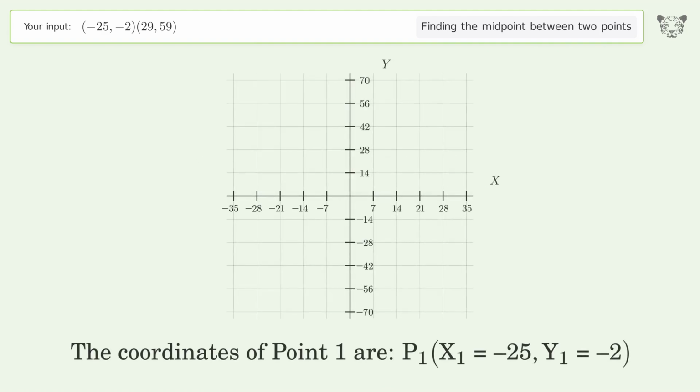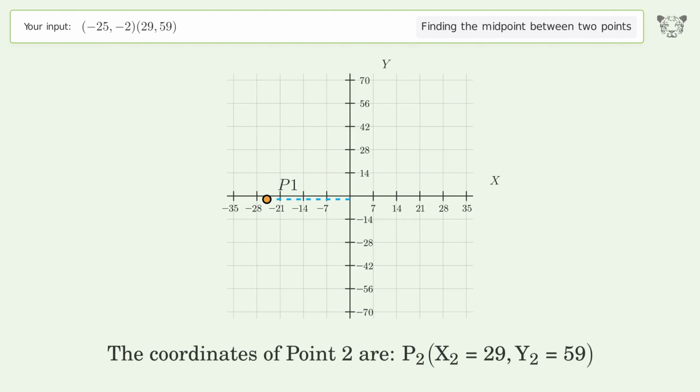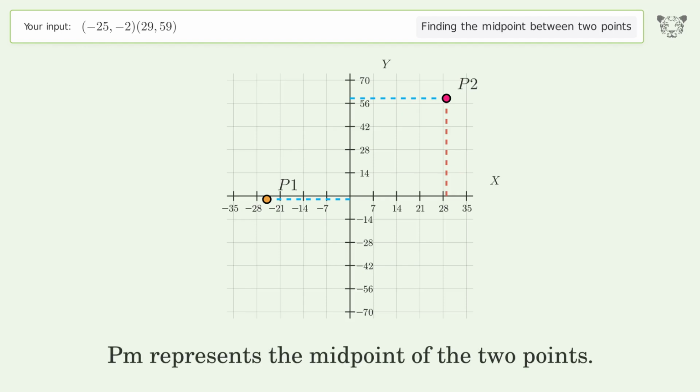The coordinates of point 1 are x1 equals -25, y1 equals -2. The coordinates of point 2 are x2 equals 29, y2 equals 59. PM represents the midpoint of the 2 points.